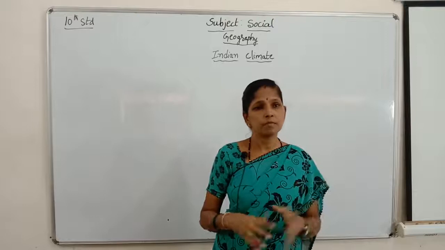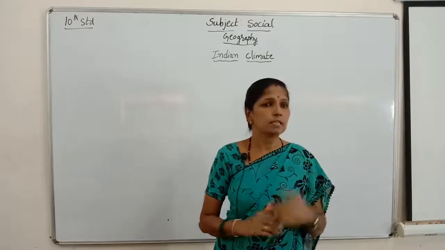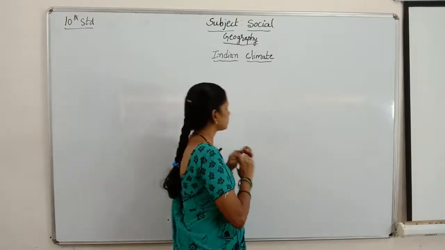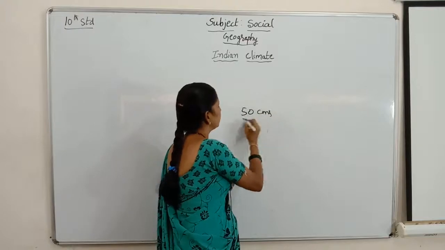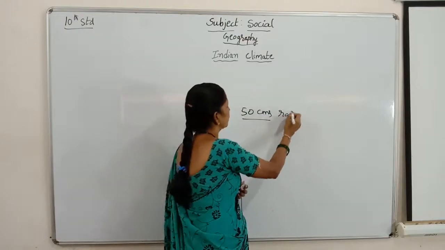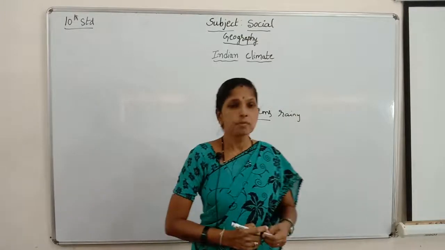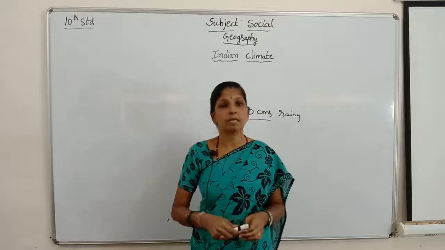Here we can see areas with low rainfall, where they get less than 50 centimeters of rainfall, as we can observe in some parts of our country.